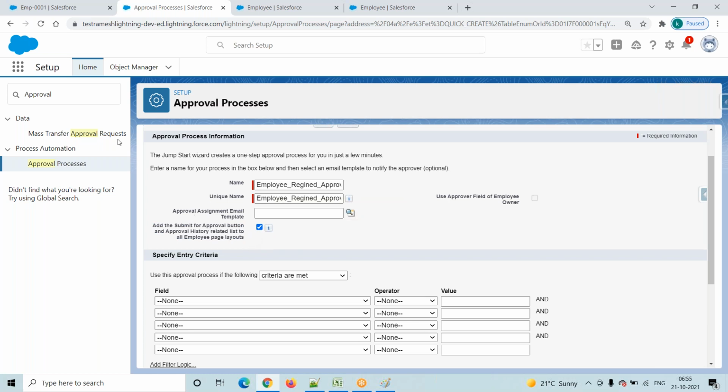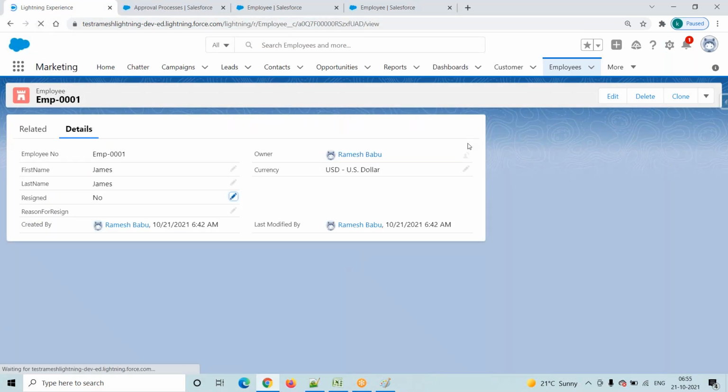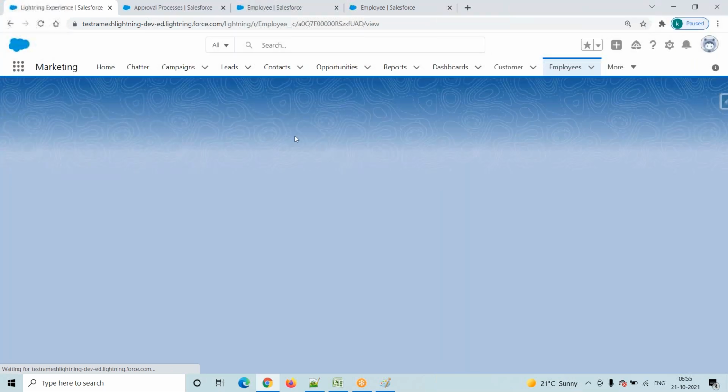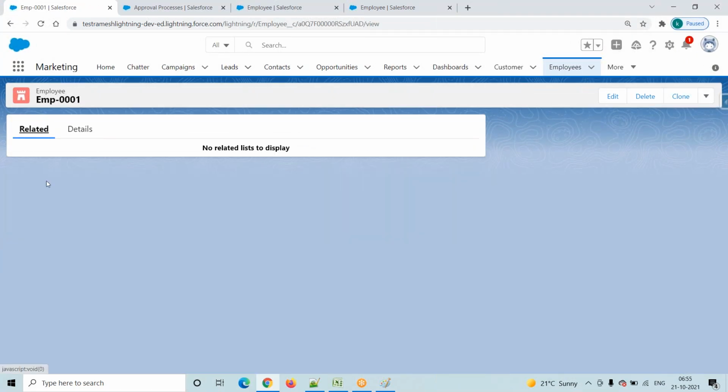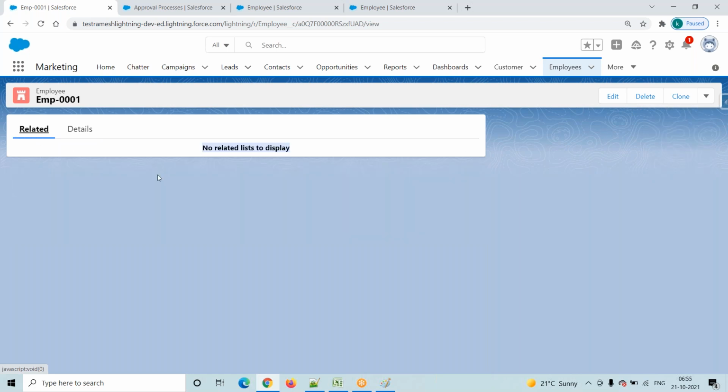Before checking this particular checkbox, now go to the employee record. Here you have to refresh this one. Now go to related list. See here, there is no related list here, right? Related list is nothing but children for this particular employee. And here you have to observe one more thing. How many buttons are there here? Edit button is there, delete button is there, clone, some other buttons are there. Just observe here: there is no related list, and there is no button like submit for approval.